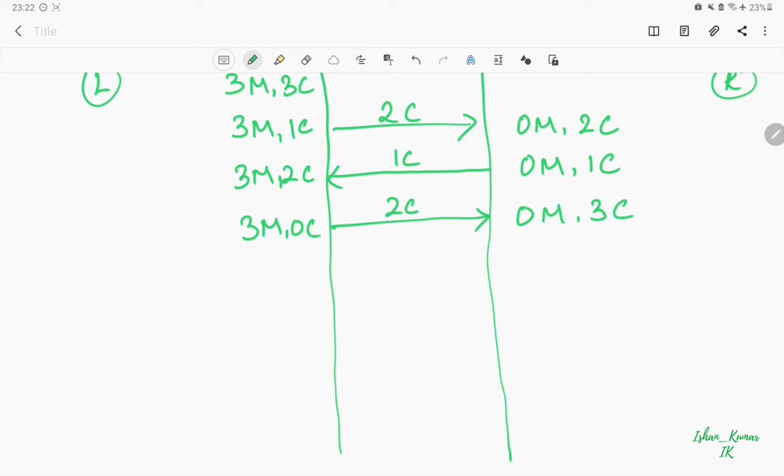Again, to take the boat back to the left hand side, 1 cannibal will go from right to left. So we are left with 0 missionaries and 2 cannibals on the right hand side. On the left hand side we have 3 missionaries and 1 cannibal.